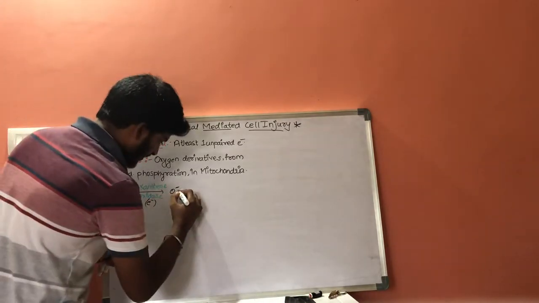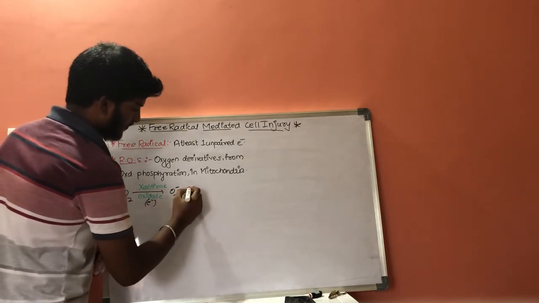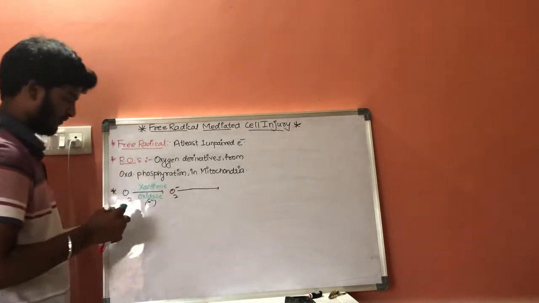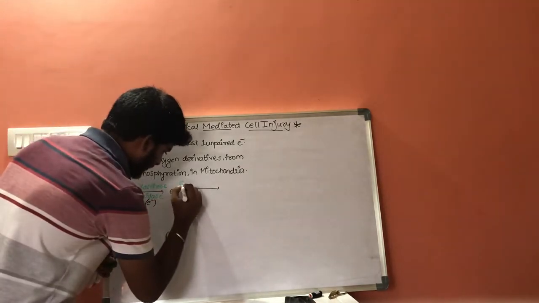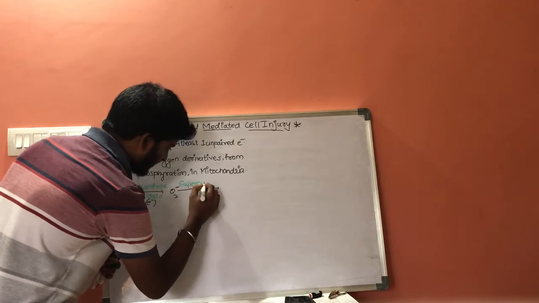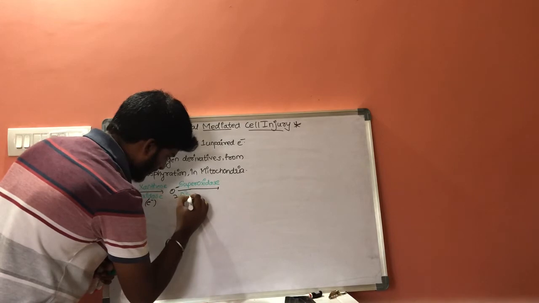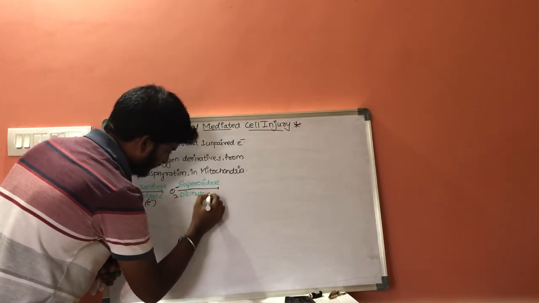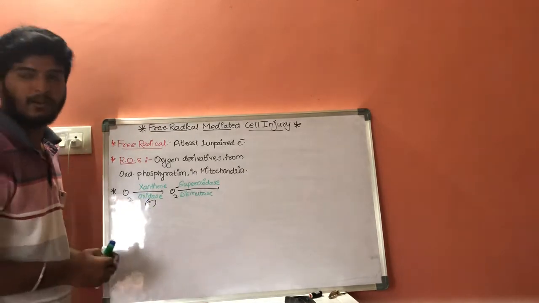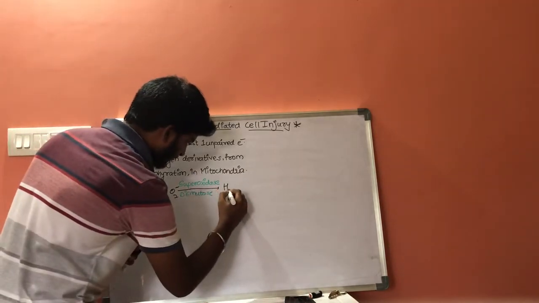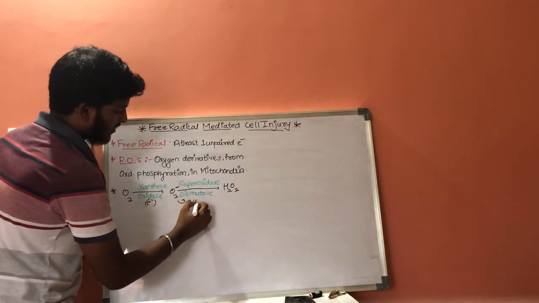Now, this superoxide form, with the help of an enzyme called superoxide dismutase, also called SOD, will get converted into hydrogen peroxide by reacting with 2H plus ions.